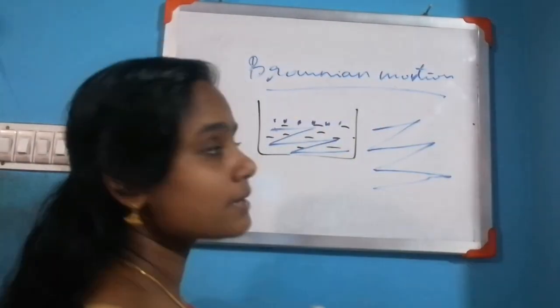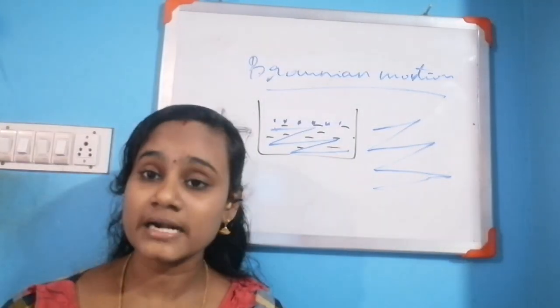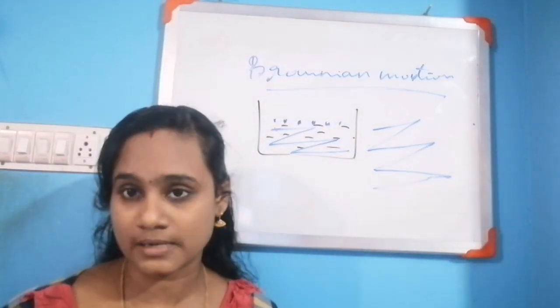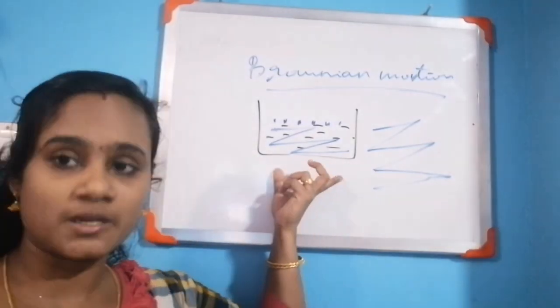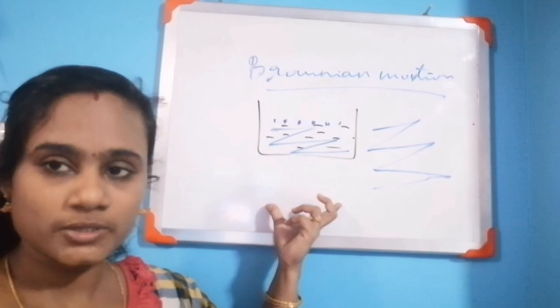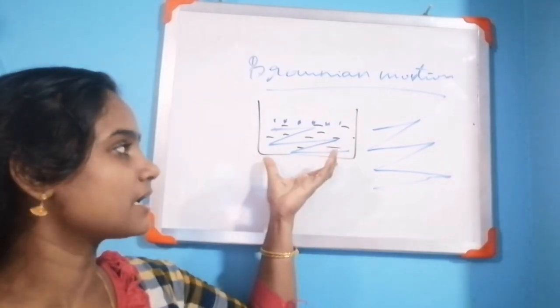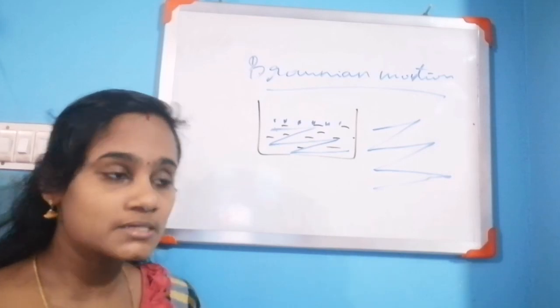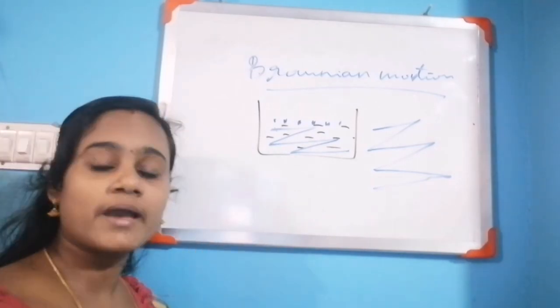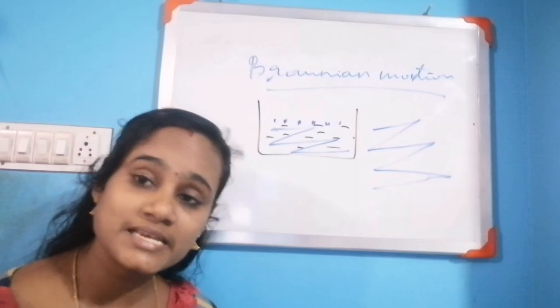So particles of matter are in random motion. How did he explain this? By using this experiment: a beaker half filled with water, with some pollen grains added, observed through the microscope.